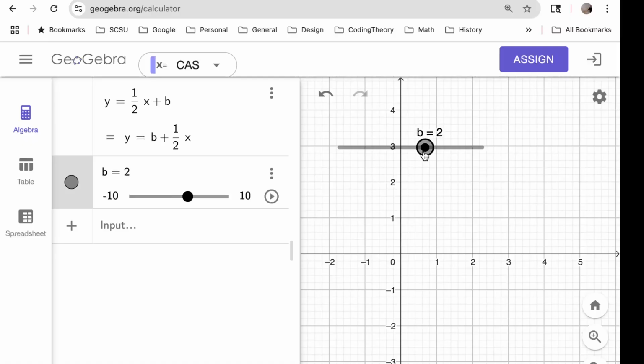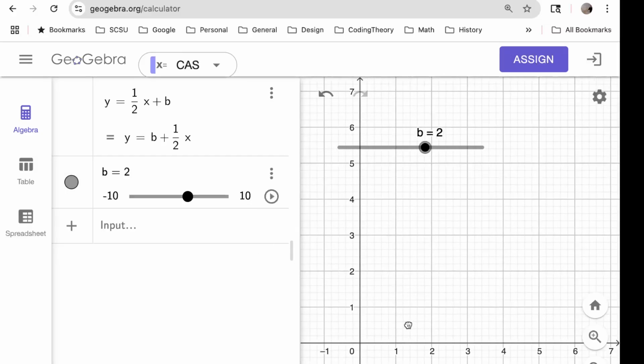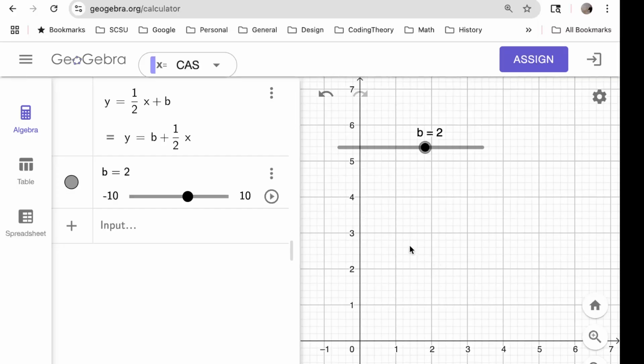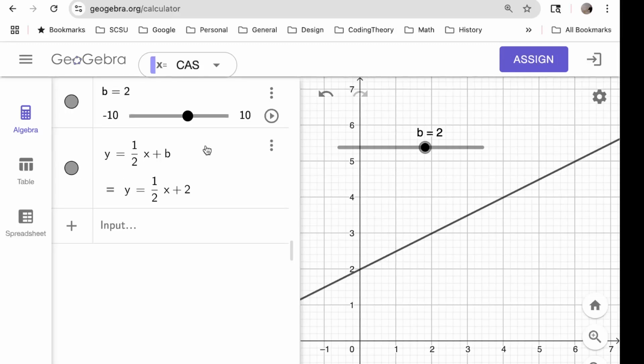But I was awkward with using the thing, so you do have to delete the rest of the arguments list on that thing. But there's a lot of stuff you can see here. So if what I've got is b equals 2 and y equals b plus 1/2 times x. Why am I not seeing the graph? Oh, there it is. Well, what else do I need to make this all work out for me is